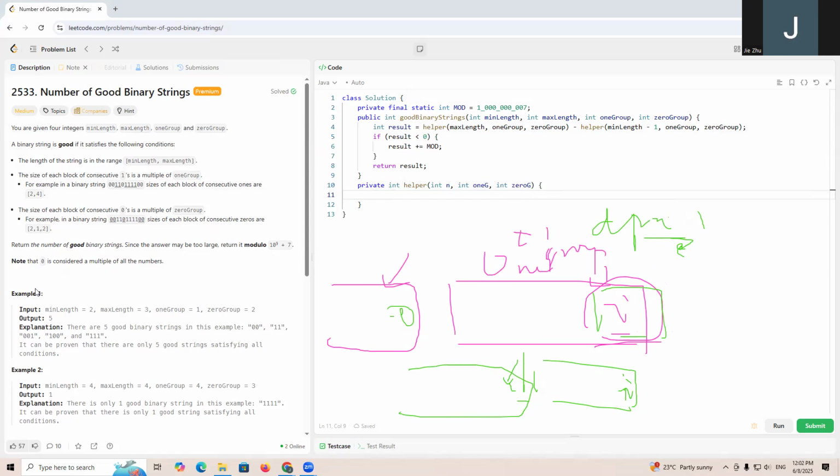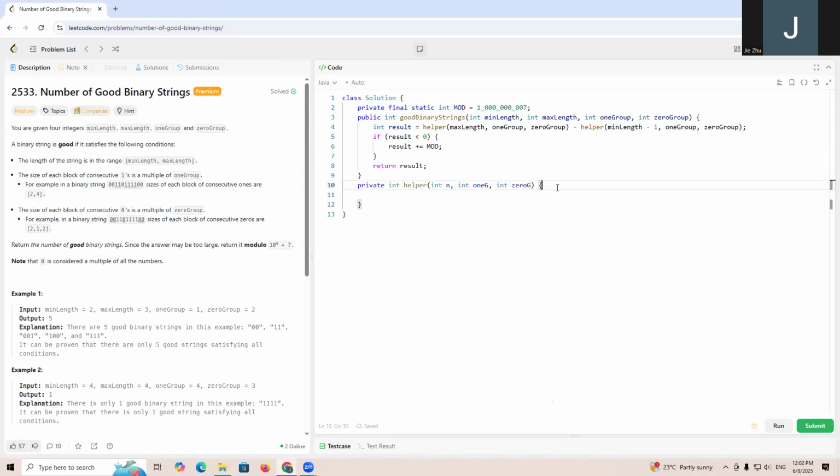So let's write code for this. We are going to have int dp, let's use one more index, new int n plus 1, and dp[0] equals one. We need int result equals zero, then for int i equals one, i smaller than n plus one, i plus plus.